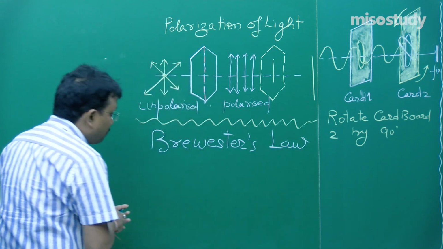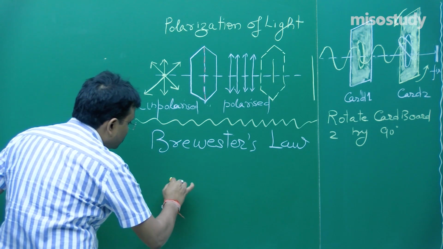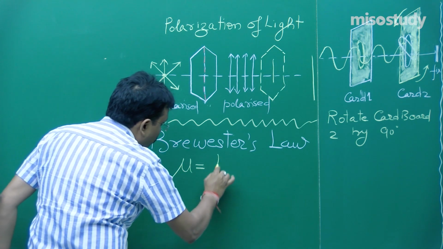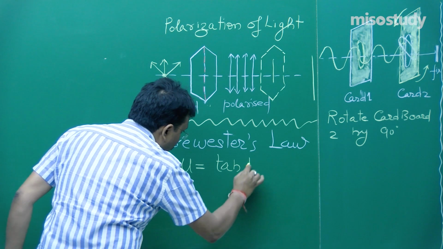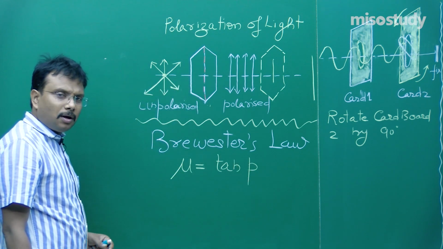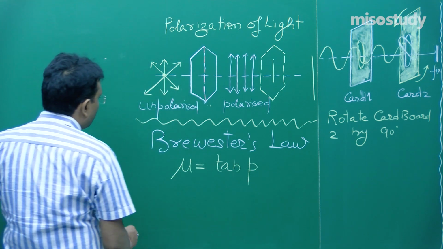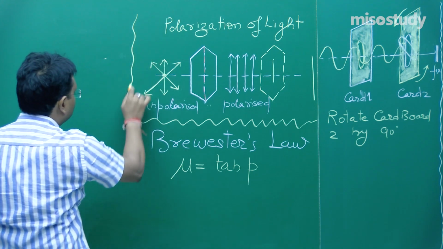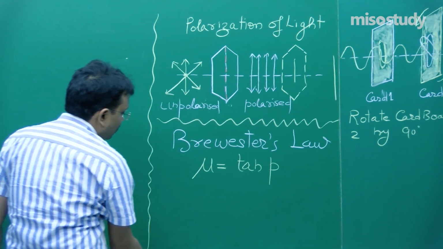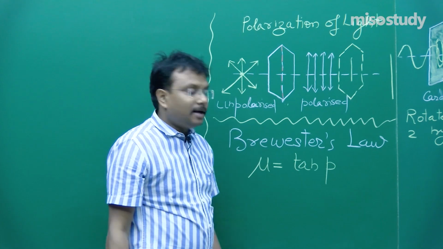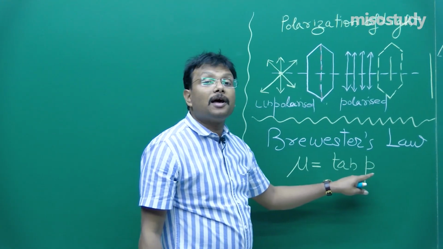In a simple formula, I will mention mu is equal to tan P. Okay. What is mu? Refractive index, fine, where this mu is refractive index and this P is the polarizing angle.